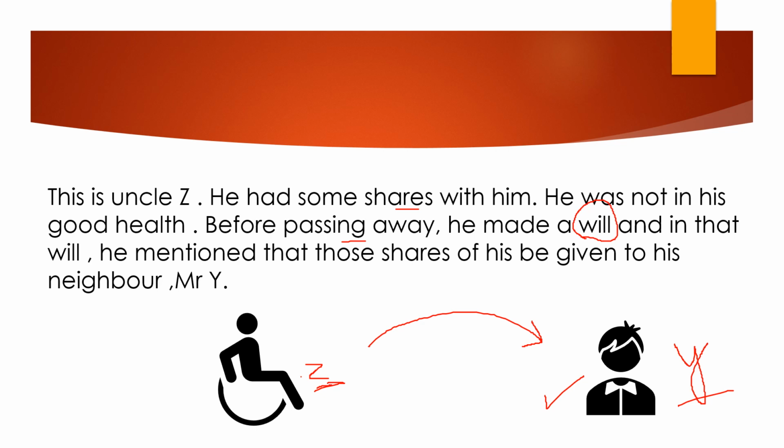There was no cash given by Mr. Y to Mr. Z. The will mentioned that the shares will be given to Y, but there was no consideration which Y paid to Mr. Z. But he got all his shares because the will mentioned it. So this is an example of transmission of shares, where the shares are passed on from one person to the other, but there is no consideration. And there was a written will in which all this was clearly mentioned.